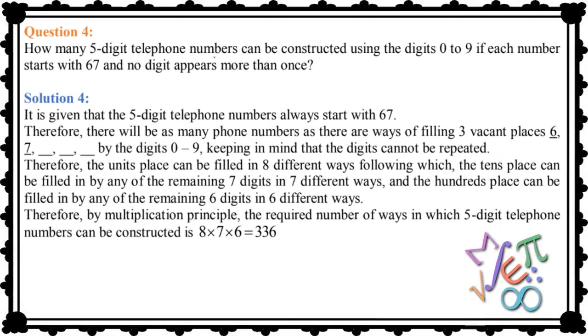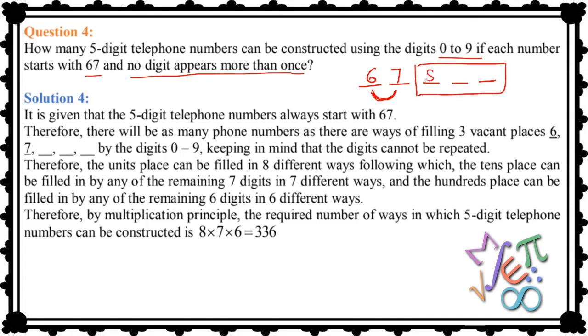Now, how many 5-digit telephone numbers can be constructed using digits 0 to 9 if each number starts with 67? So, we have to form a 5-digit telephone number. The number has to start with 67 and no digit appears more than once, meaning repetition is not allowed. How many total digits do we have? 10, 0 to 9. Out of 10 digits, we have already taken 2 as per the question. So how many numbers are left with us? 8 numbers. So how many choices do we have here for the selection of these three terms? Here we have 8 choices.